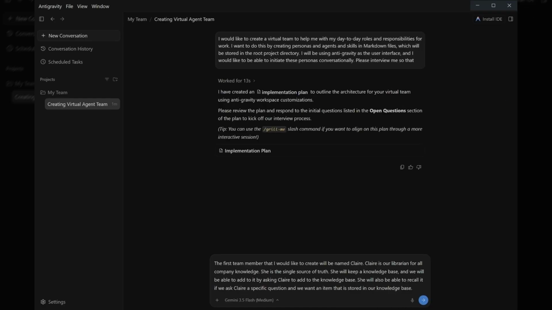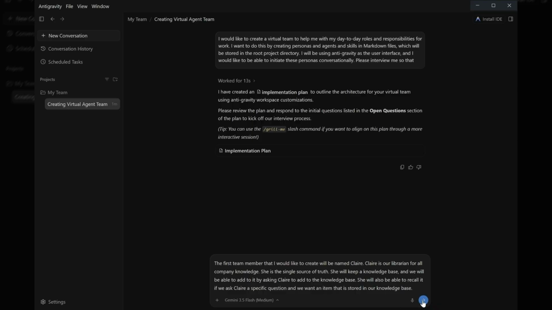Now we're going to create our first team member, Claire, our librarian. She is our single source of truth for all company knowledge. To create her, we give the Gemini prompt. The first team member that I would like to create will be named Claire. Claire is our librarian for all company knowledge. She is the single source of truth.